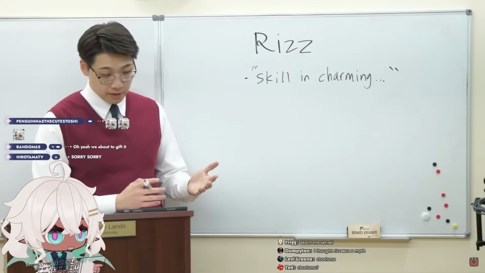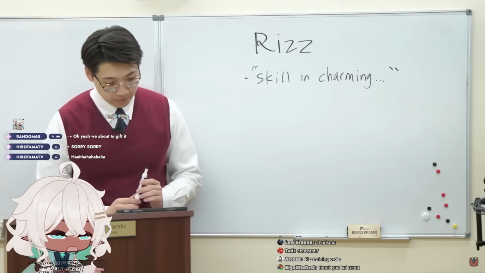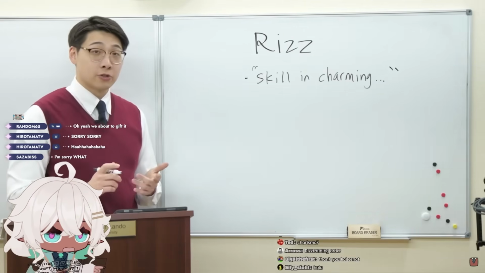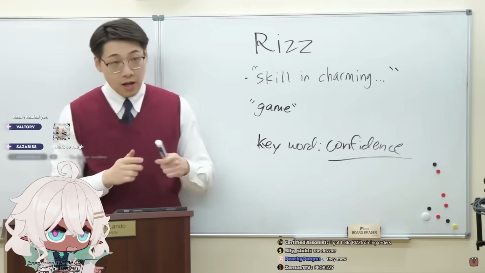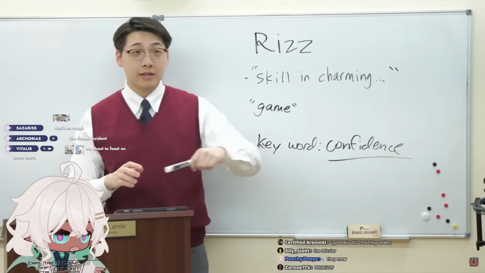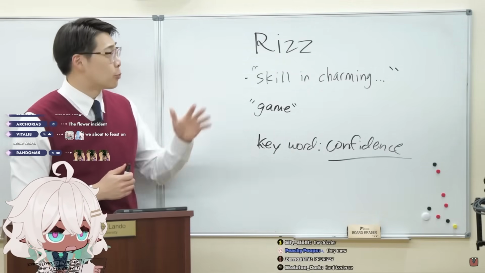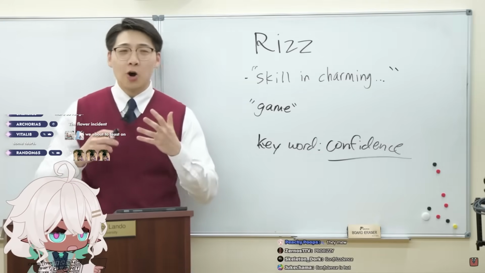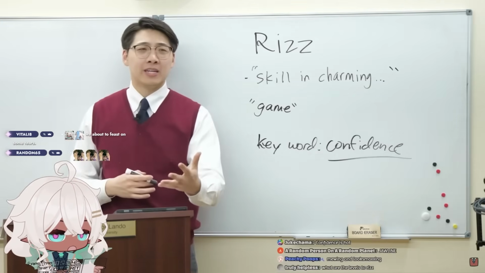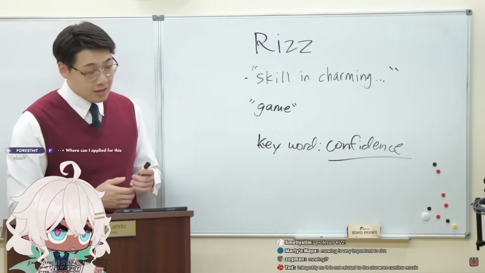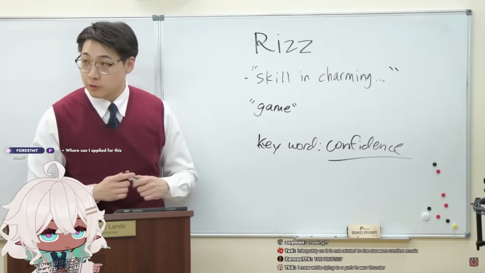And pursuing women. But not always. It is typically used in the same exact way as the older slang term known as game. Confidence, I think, is the word we always hear when associating with Riz. When people say, oh, this person has Riz, what does that mean? What key trait about it comes across to you, and it's confidence. Pretty simple, wouldn't you say?